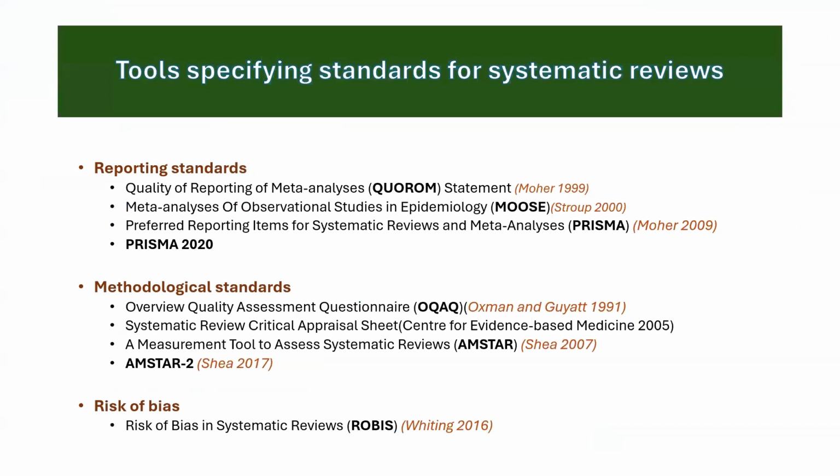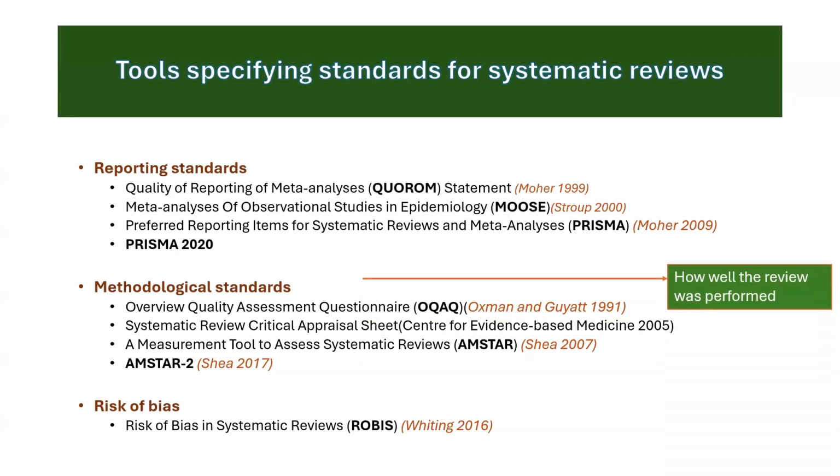Now, before we go ahead with the appraisal, I just wanted to highlight the tools which specify the standard for systematic reviews. We have some tools which fall under the reporting standards, for example, what we use now is PRISMA 2020. Then we have tools which assess the methodological standards. Here we'll be using the AMSTAR 2 checklist. Then we have some tools which look at the risk of bias in the individual studies, and right now we use the ROBIS tool.